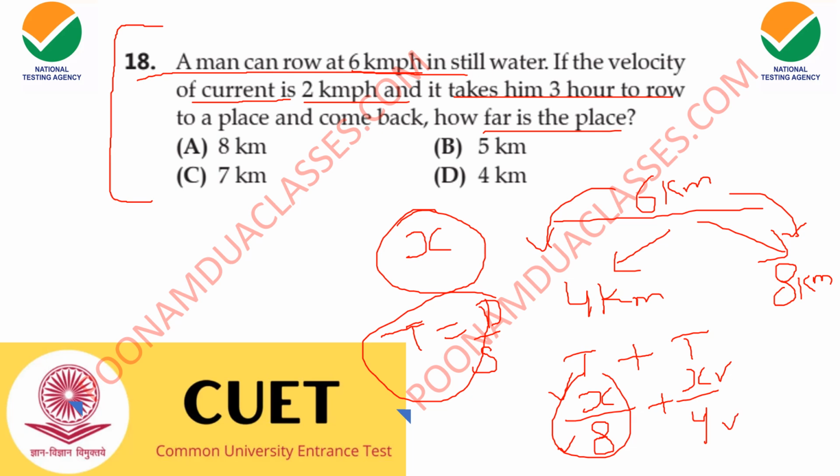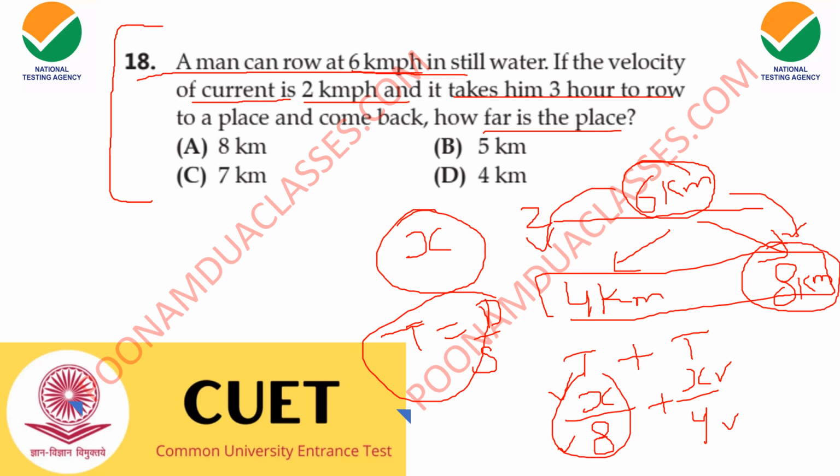Time is distance upon speed. Distance we do not know, it is x upon 8 one time and x upon 4 the second time. 4 और 8 तक हम कैसे पहुंचे, that I have told here. 6 kilometer was the speed in still water, and the speed of the current is 2 kilometer. If you are going in the direction of the water, आपकी speed अपने आप 2 kilometer बढ़ जाएगी. If you are going against the speed of the water, आपकी speed कम हो जाएगी.